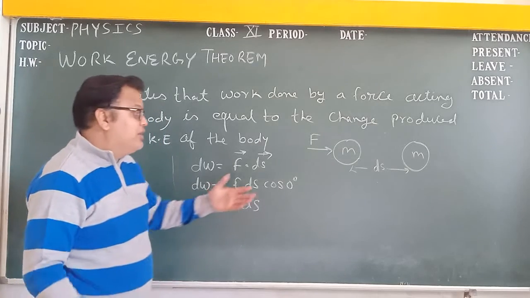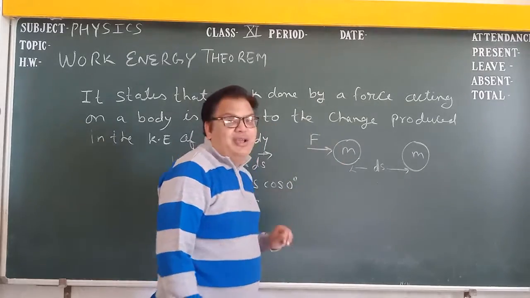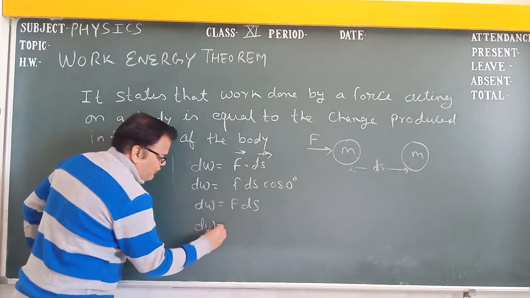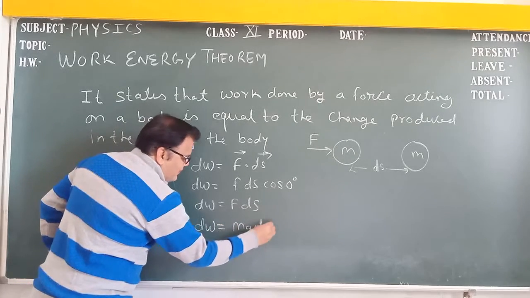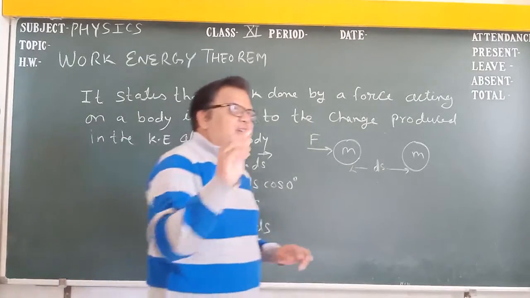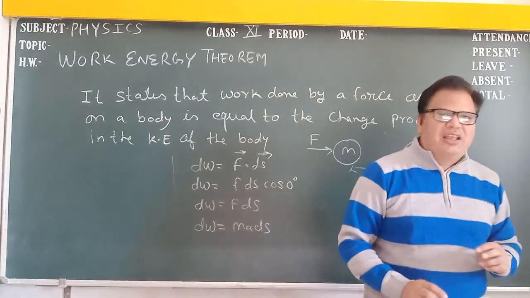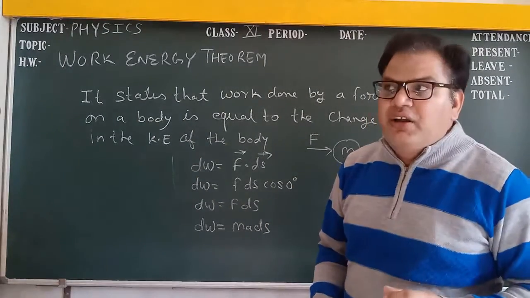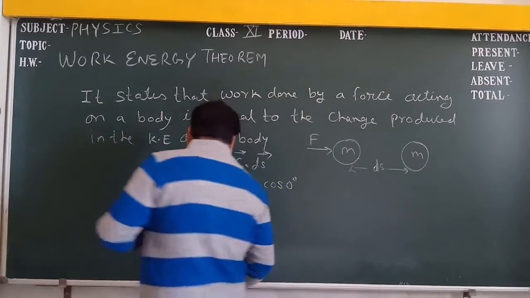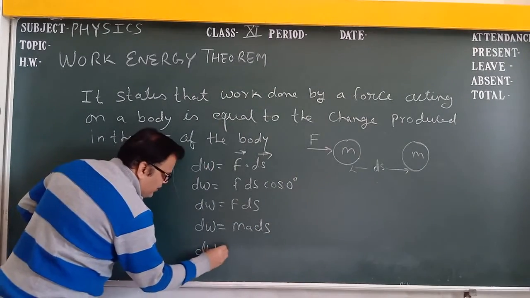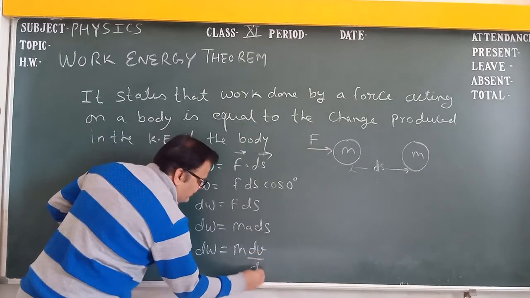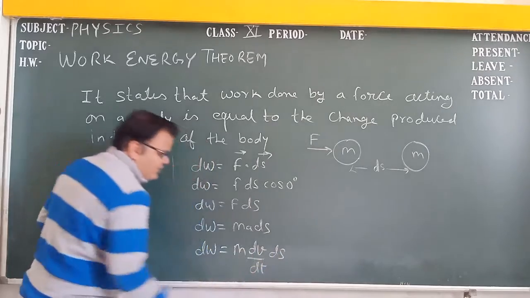Okay, student? The object has mass m, then force F equal to ma, and ds is here. Now, what did we learn in our previous classes about acceleration? Acceleration is over a small time dt. Then dW equal to m, and acceleration we know is dv upon dt, times ds.